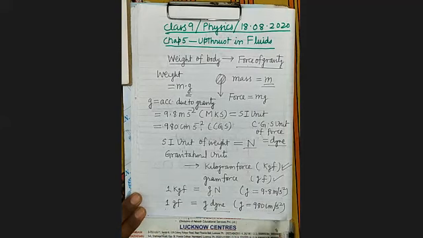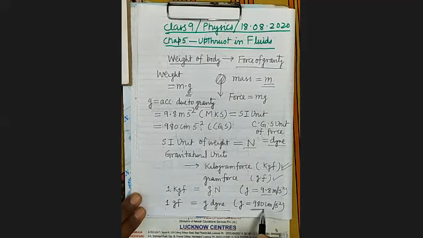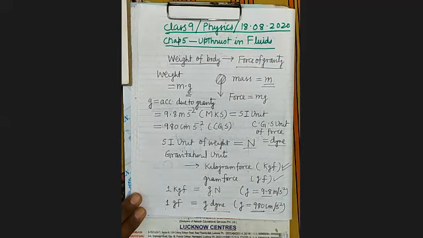And what is the value of g? It is given here. Sometimes it is taken as 10. Then here it will become 1000. Is it clear? This point is clear.